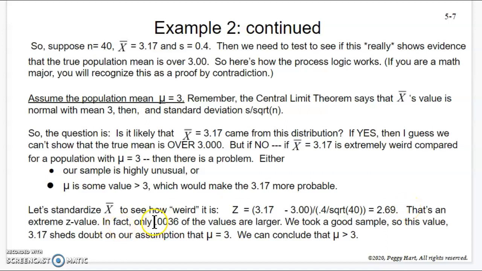In fact, we could use the z table and show that less than 1% of the values are larger than this. And we already said we took a good sample. So this value, 3.17, sheds doubt on our assumption that the mean is equal to 3. So we get to conclude that the mean is greater than 3. So this 3.17 is fine. It could prove our point that student athletes have a mean GPA over 3.0.